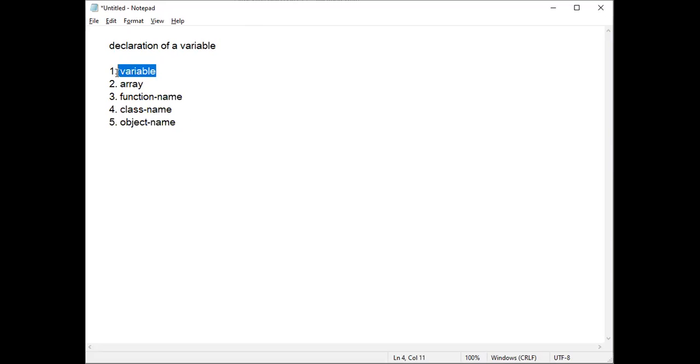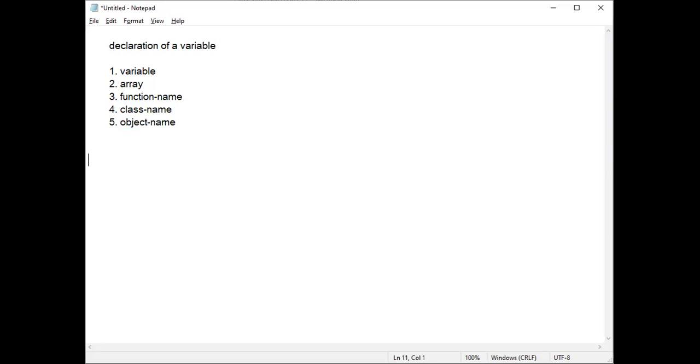That is declaration of a variable, declaration of an array, declaration of a function, that is return type, function name, argument list, declaration statement, opening brace, closing brace, return statement, like that. Declaration of a class, and just now we saw declaration of an object.